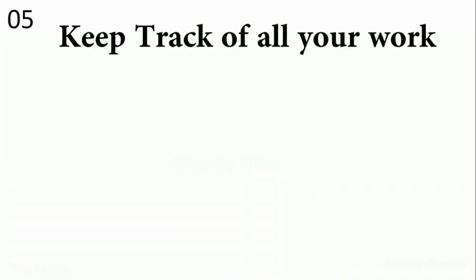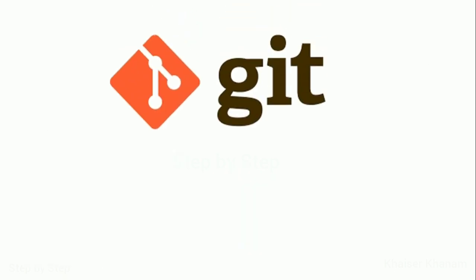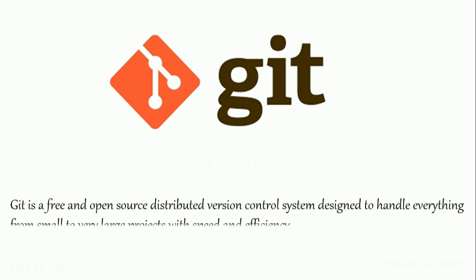Then finally, you have learned HTML, CSS, JavaScript, and also you know how the internet works. Then everybody loves keeping track of all the work we have done. We want to save our work somewhere so that we can refer to it later. For that we have to learn a version control system, and that is nothing but Git. Git is an open source distributed version control system designed to handle everything from small to very large projects with speed and efficiency.